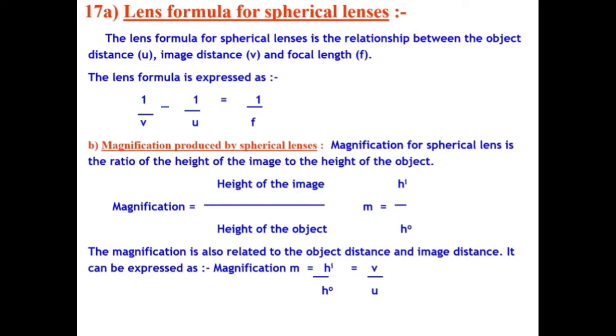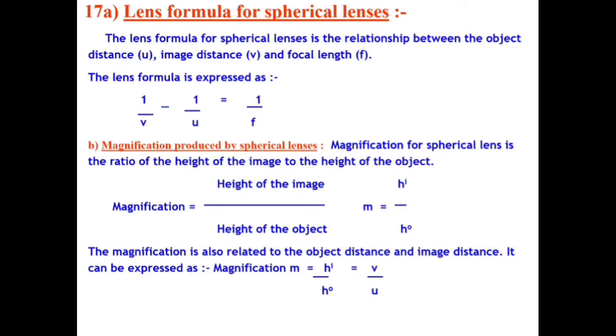Lens formula of spherical lenses is the relationship between object distance u, image distance v, and focal length f. The lens formula is expressed as 1 upon f equals 1 upon v minus 1 upon u.